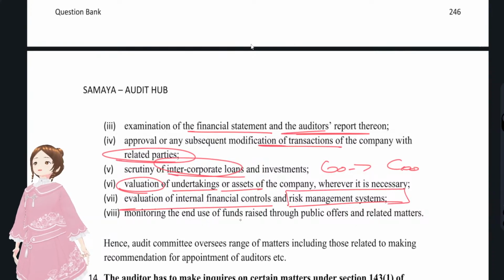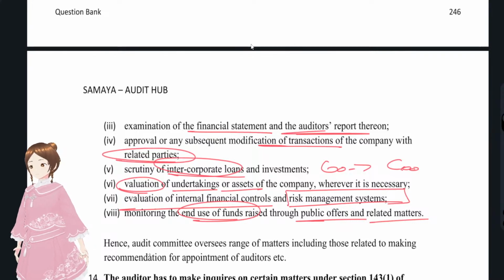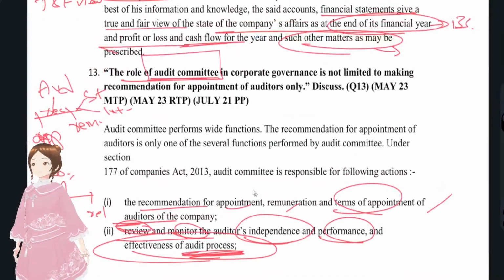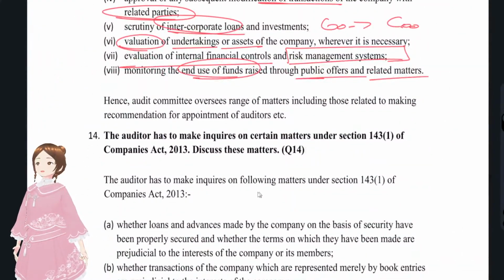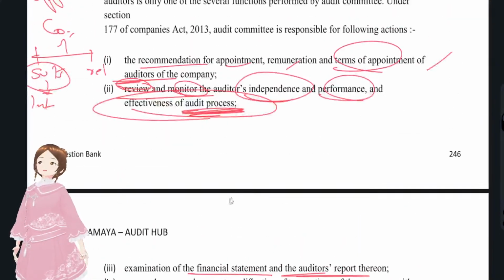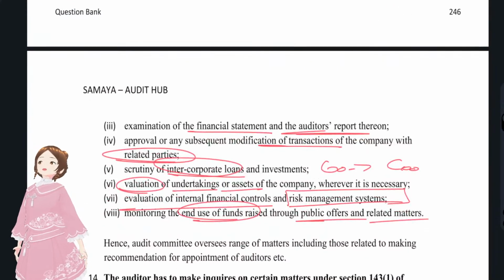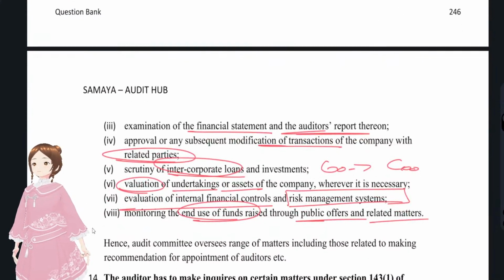And monitoring the end use of funds raised in public offers or related matters. This is again a direct question from the audit committee, with regards to the auditors and with regards to related parties and intercorporate loans. There were 8 things; you might remember 6 or so.